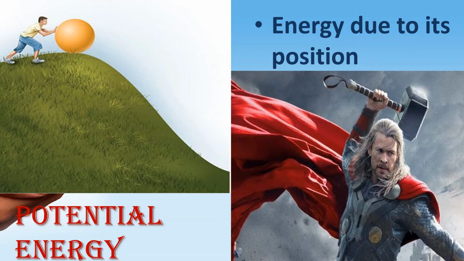If you are going to hammer a stone, if you are going to break a stone, you will use the hammer, children. Before breaking that, you will raise your hand. At that position, as you can see in the image, it has stored energy in it. That is called potential energy. Okay children, can you all understand?